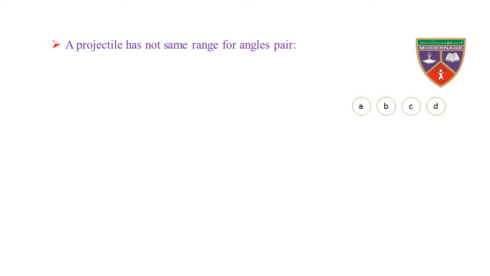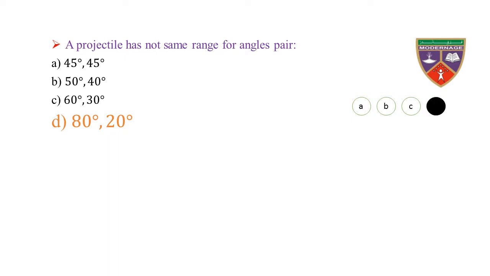A projectile does not have the same range for which angle pair? Option A 45 degree, 45 degree, option B 50 degree, 40 degree, option C 60 degree, 30 degree, option D 80 degree, 20 degree. The key is 80 degree, 20 degree. Therefore, the correct option is D.